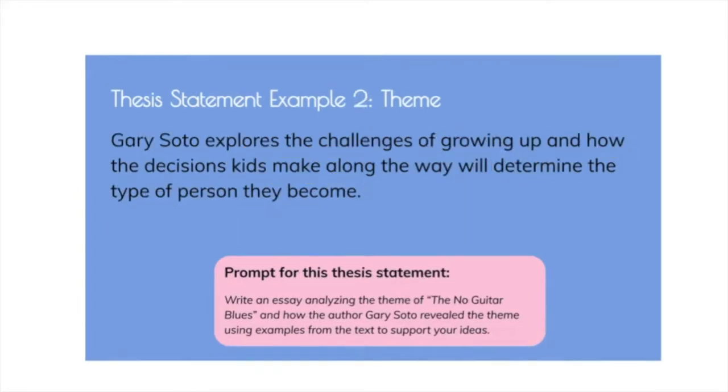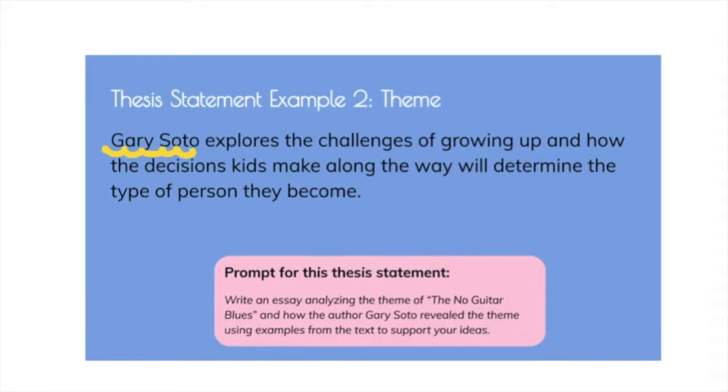Let's look at another version of the same thesis statement responding to the same prompt. Let's start right here. Gary Soto explores the challenges of growing up and how the decisions kids make along the way will determine the type of person they become. In this thesis statement, the author only stated the author's name and not the title of the text.